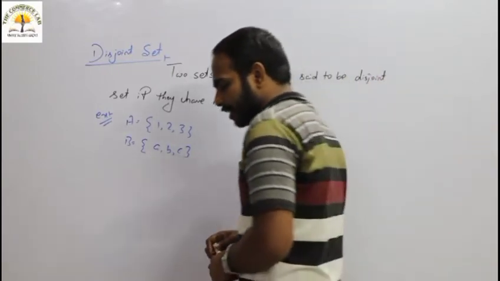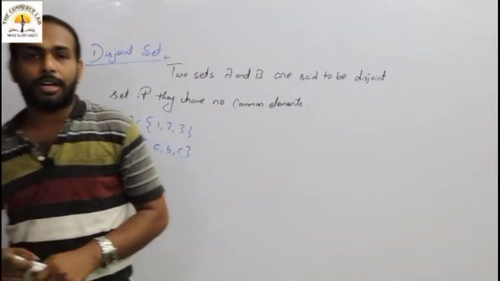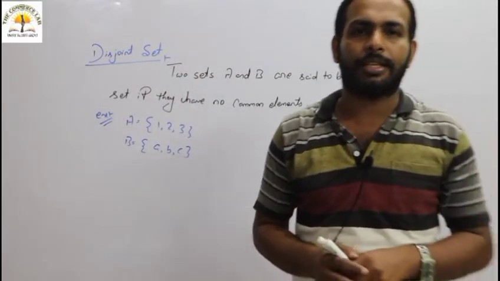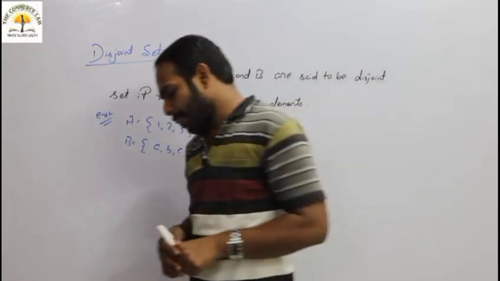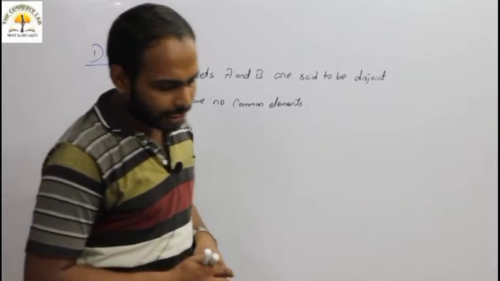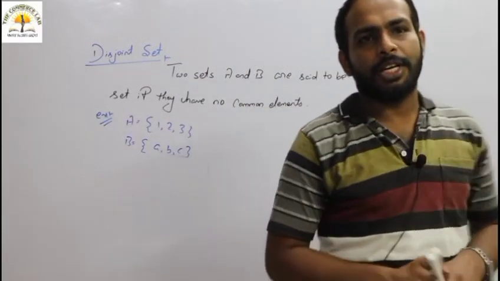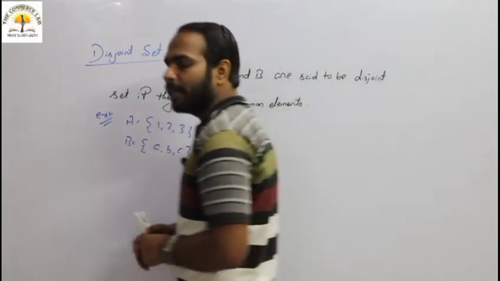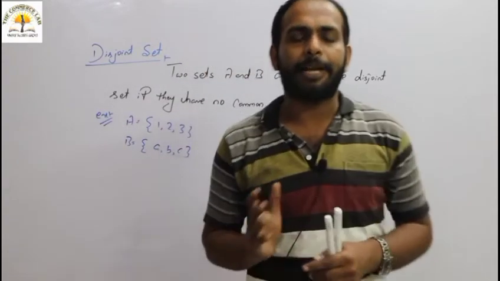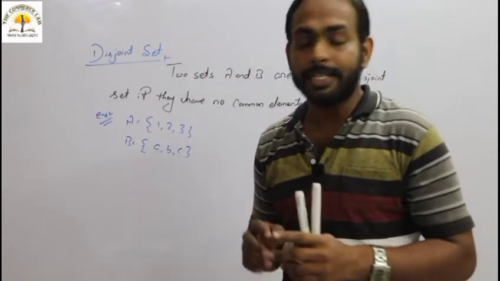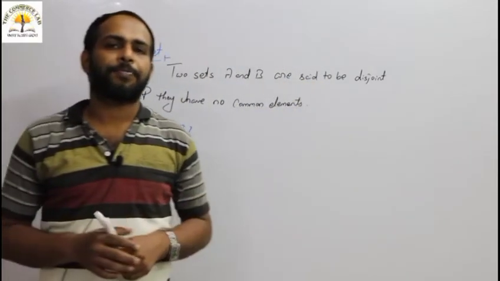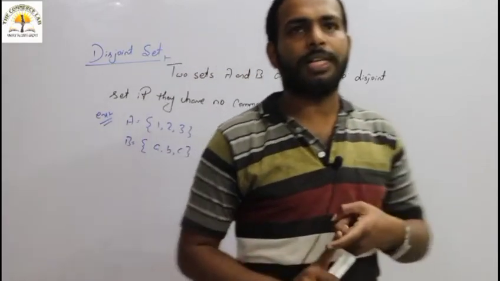Then the empty set, or null set, or void set: the set containing no elements is known as a null set, empty set or void set, and it's generally represented as phi. Then the equal sets. Two sets A and B are said to be equal if all the elements of set A are in set B and vice versa, that means all the elements of set B must be in set A.